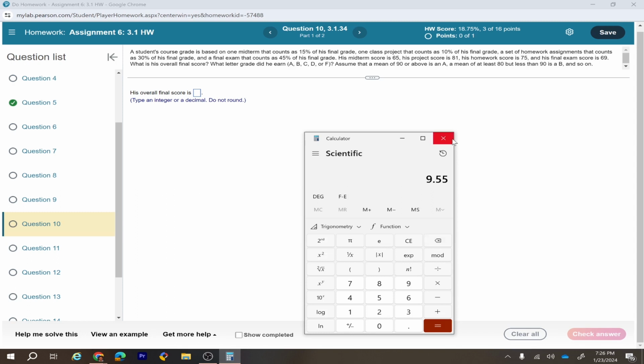So we can use a calculator here. 15% means it's actually 15 divided by 100. So that means it's 0.15. That's the weight of the midterm. So what is the score in the midterm? The score is 65. So you have to find the product of the weight and the score. So 0.15 times 65.